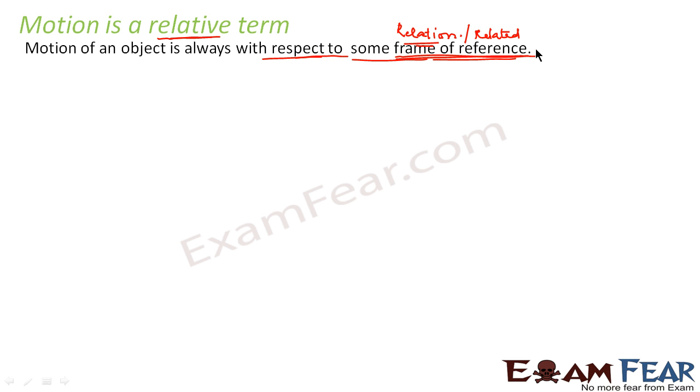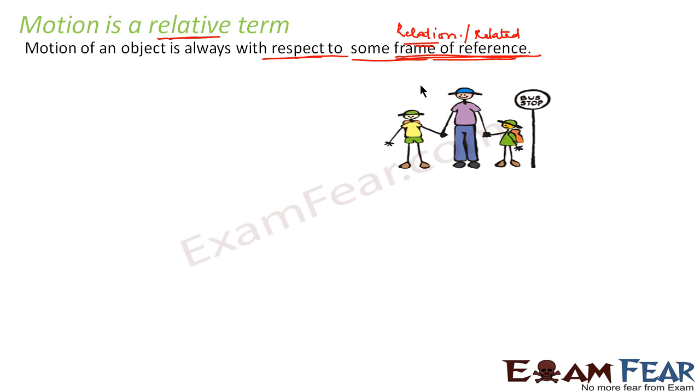For example, let us suppose we have these 3 people waiting at a bus stop. What do we see from this picture? We see that all 3 of them are at rest with respect to the ground.